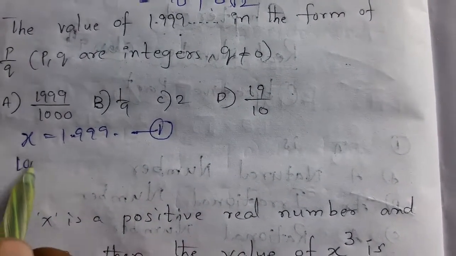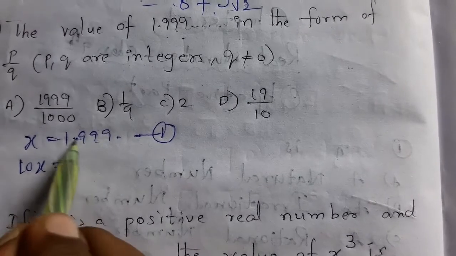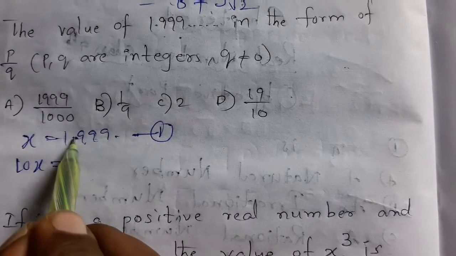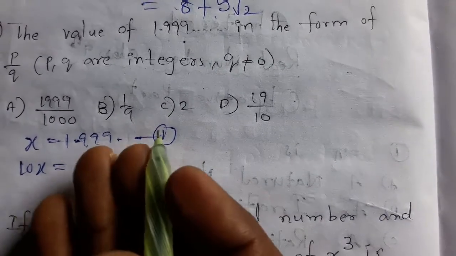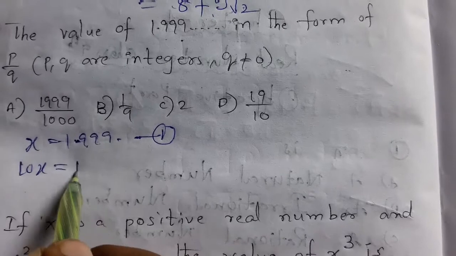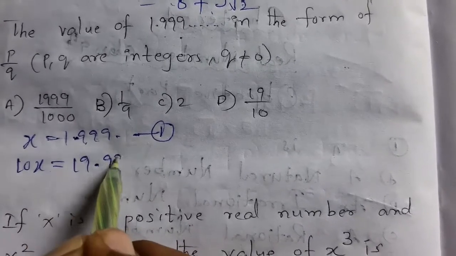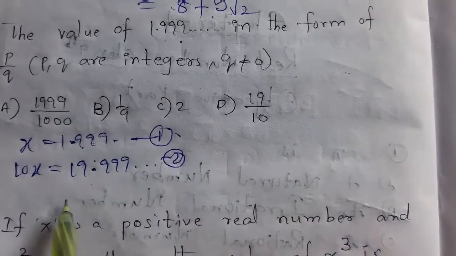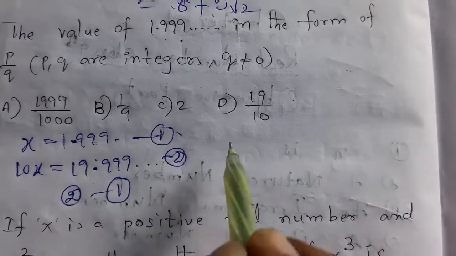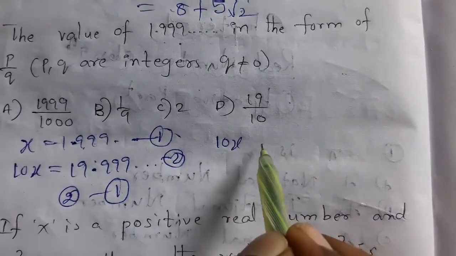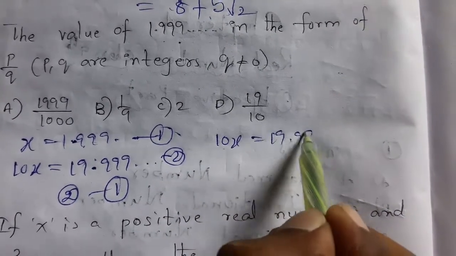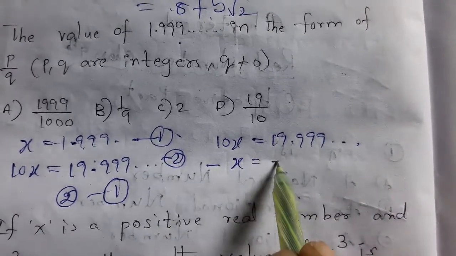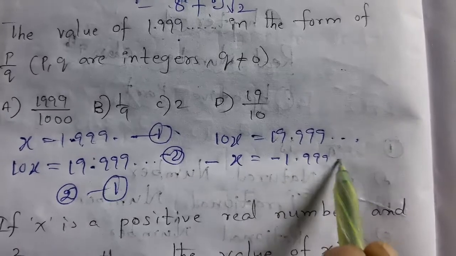That means 10x equals, multiplying by 10, one digit comes from right to left, so that becomes 19.999 and so on. Take this equation 10x equals 19.99 and so on, then minus x equals minus 1.999 and so on.